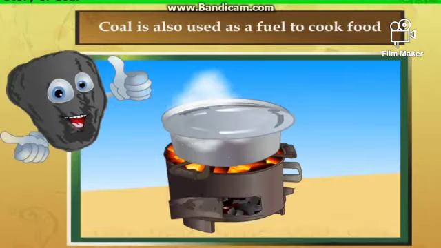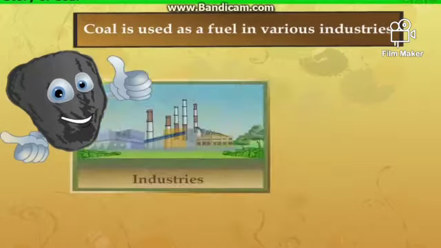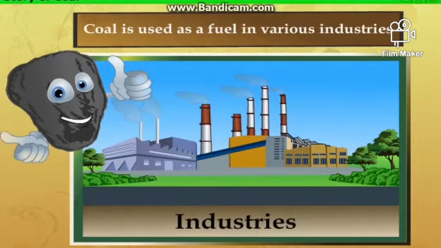Coal is also used as a fuel to cook food. In thermal power plants, coal is used to produce electricity. Also, coal is used as a fuel in various industries.